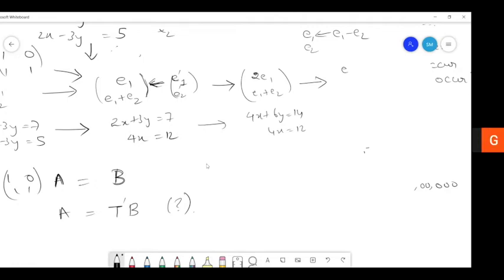I went through all these steps and finally reached E1 minus E2. Yeah. Right. Okay. So now we have got E1 minus E2 and E1 plus E2, right? And this would be 6y equal to 2 and 4x equal to 12, right? Right. Okay. So now actually Sunil, at the beginning itself, he told us E1 minus E2 and E1 plus E2, right? Yeah. Right. So now it is clear that E1, E2 is equivalent to E1 minus E2 and E1 plus E2, right?